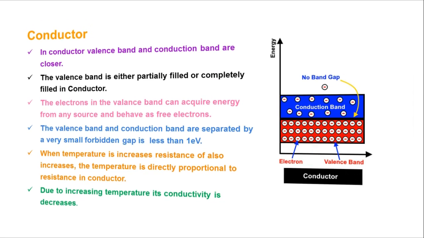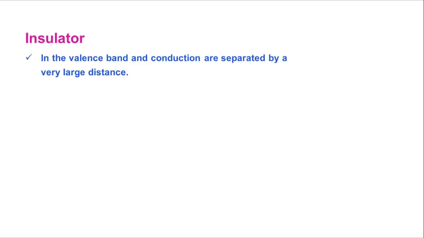Then we have to move on to the insulator. In an insulator, the first point: in an insulator, the valence band and conduction band are separated by a very large distance. Actually, here in the insulator, some word is missing in the spelling, so just correct it.